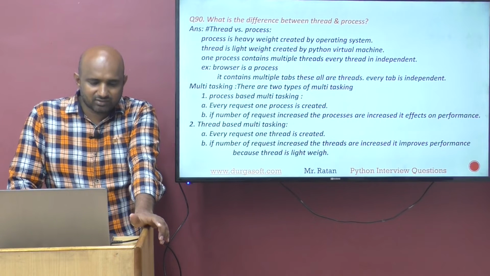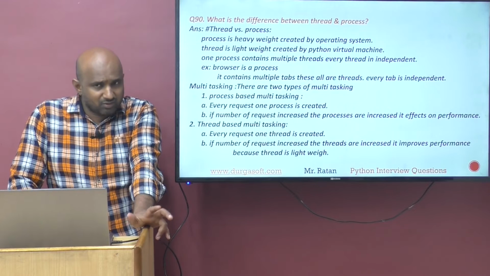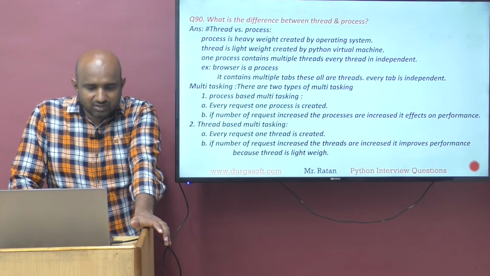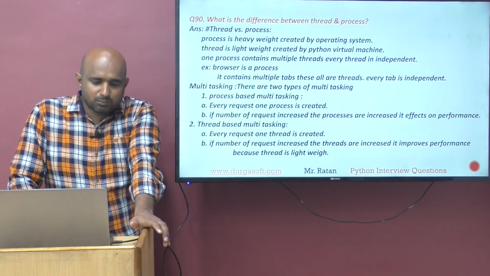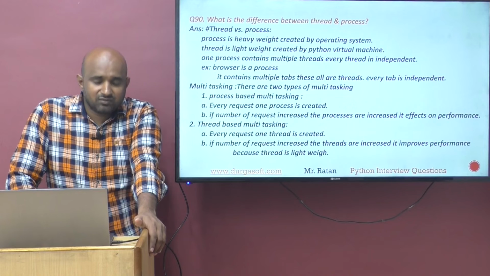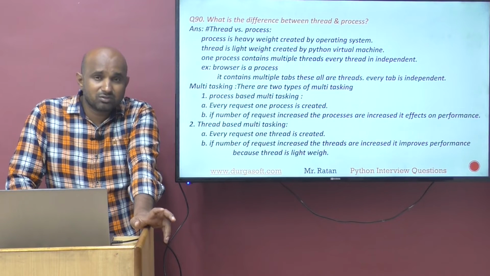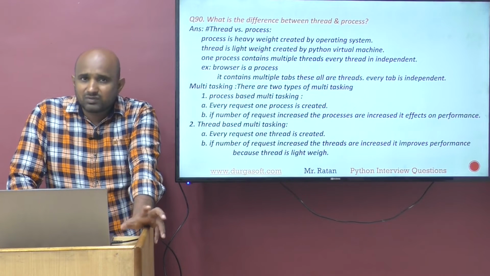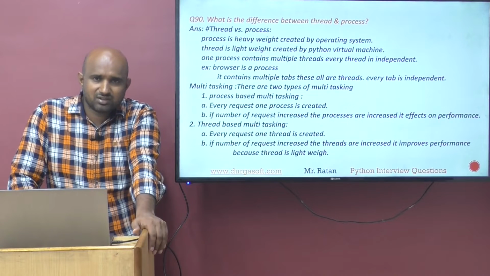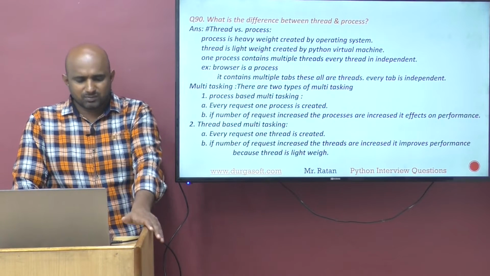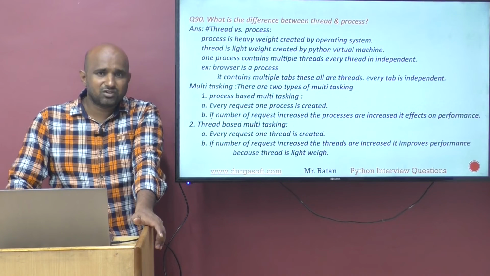There are two types of multitasking: process based multitasking and thread based multitasking. Process based multitasking means every request, one process is created. If the number of requests increases, the number of processes increases. Process is heavyweight, so it affects the performance of the application.